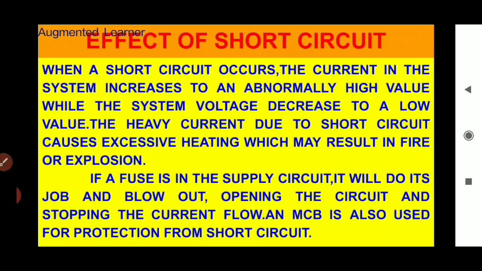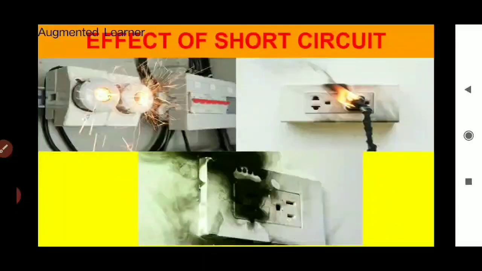If a fuse is in the supply circuit, it will do its job and blow out, opening the circuit and stopping the current flow. An MCB is also used for protection from short circuit. If a fuse is not connected in a circuit, our appliances and apparatus are burned out. This is an unwanted condition in a circuit. It is very harmful. These pictures show the effect of short circuit.